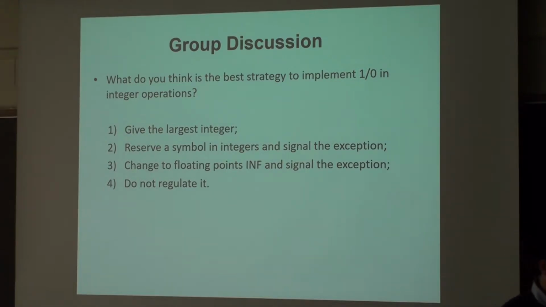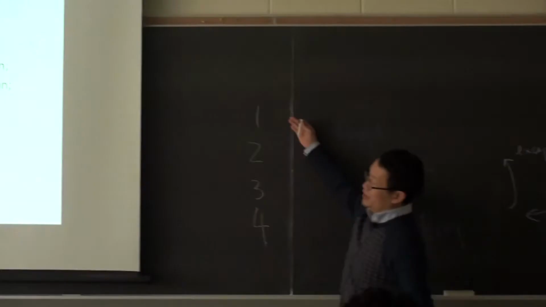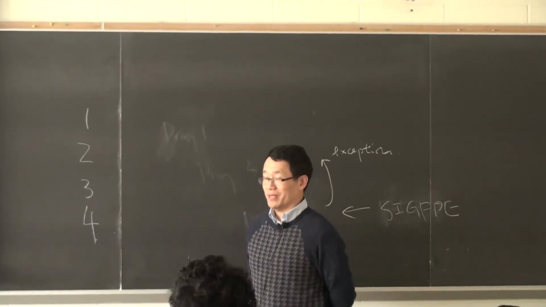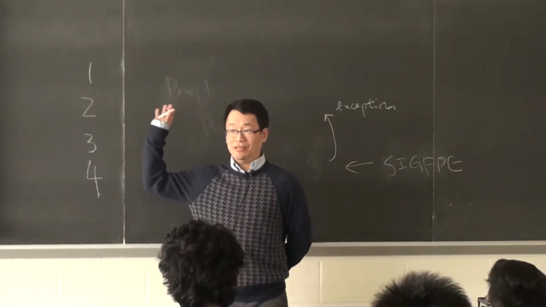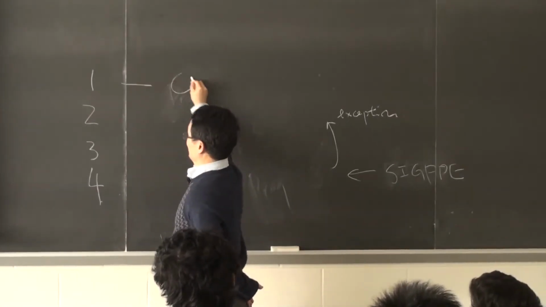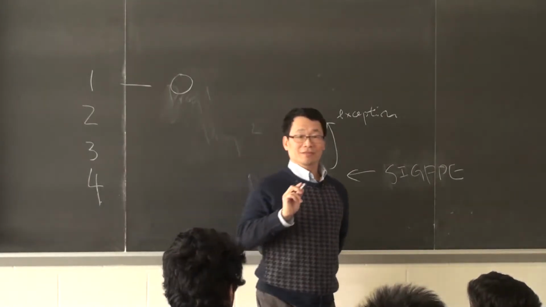Okay, with a very short discussion, let's vote. Let's do individual vote instead of group vote. How many people think that the first strategy, that you give the largest integer when you encounter 1 divided by 0, is the right strategy? How about the second, reserve a symbol in integers?